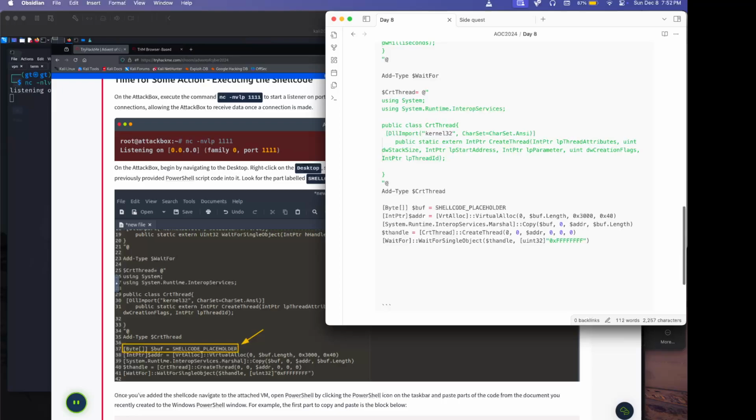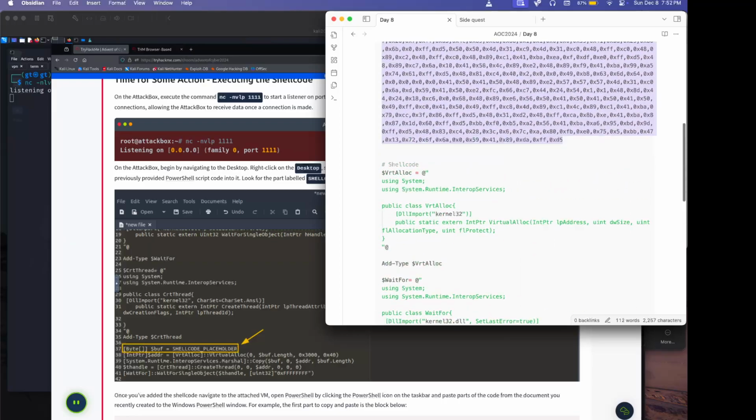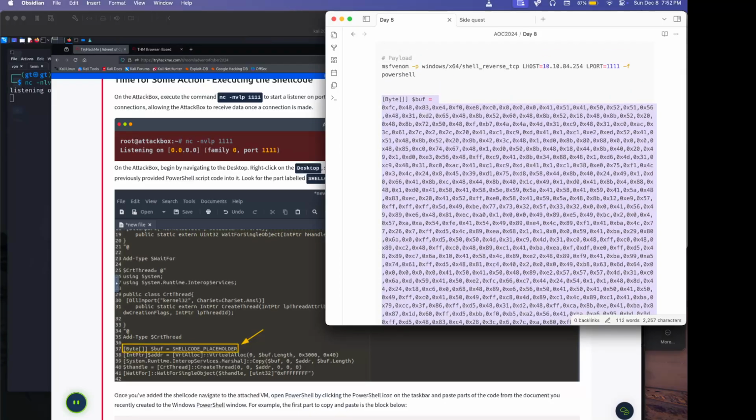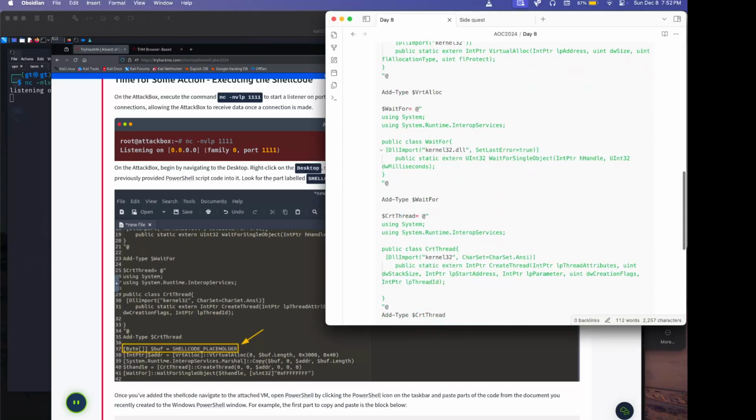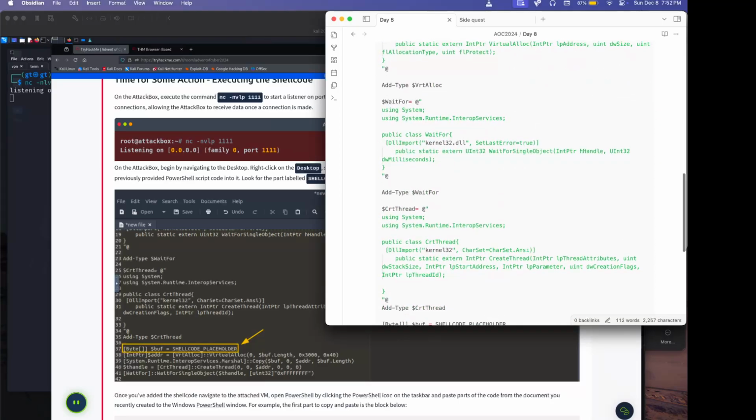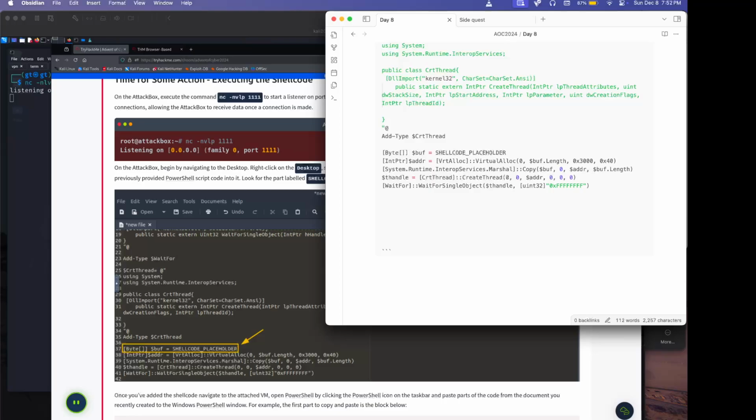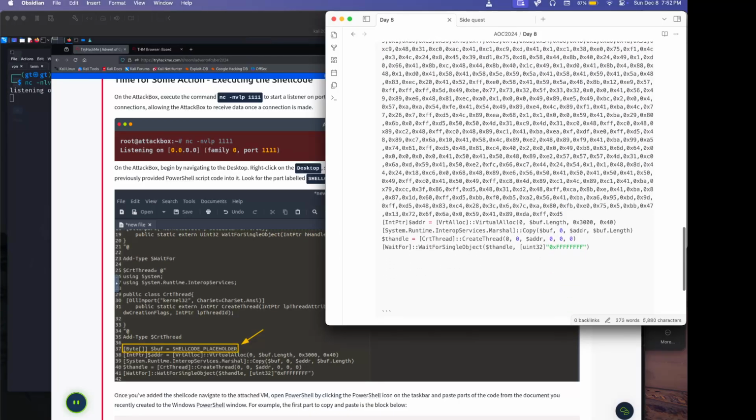And so we're going to replace. Let me make sure that's the same thing. Byte buff. Okay. So we're just going to come down here and replace this whole line with the previously generated code. That's what I was asking. Is this supposed to be in a special format here? I don't know. It doesn't tell me.